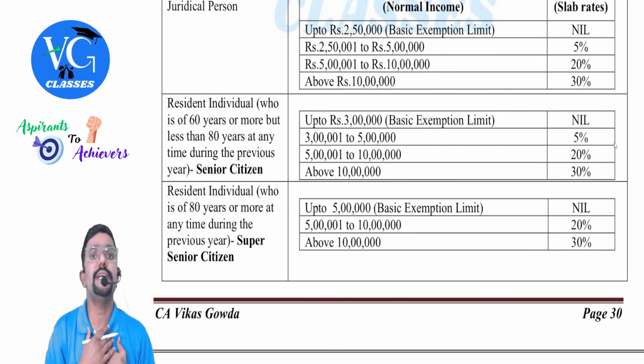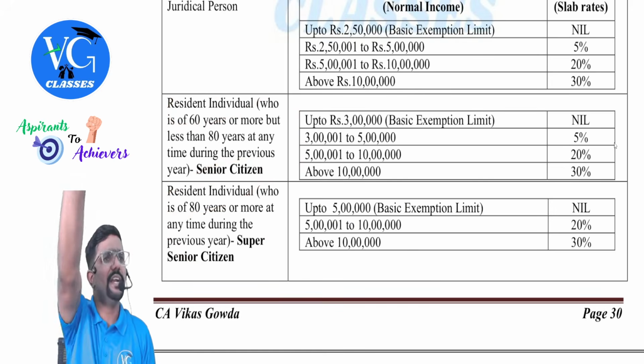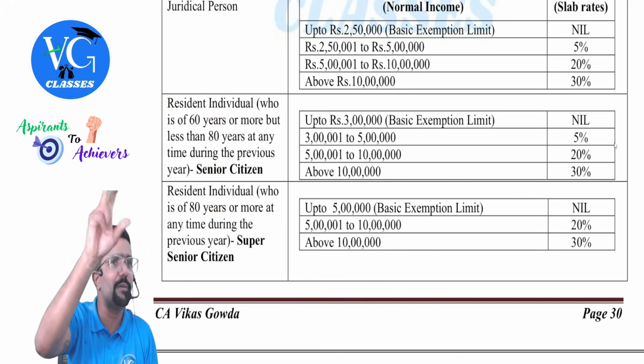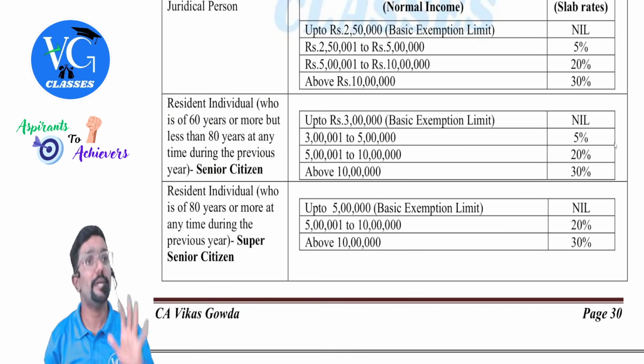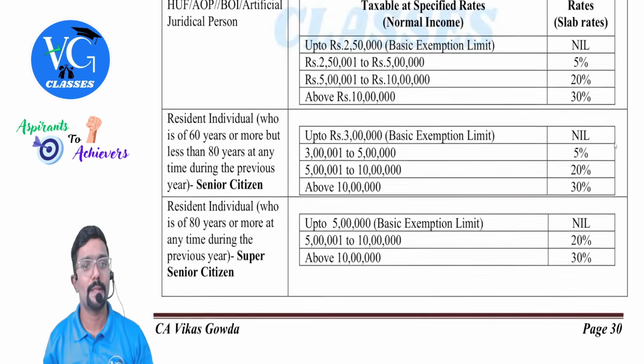Sir, I am a non-resident individual. Scored century, 100 years. What is the basic exemption limit for me? 2,50,000. Yes. Let me read it.